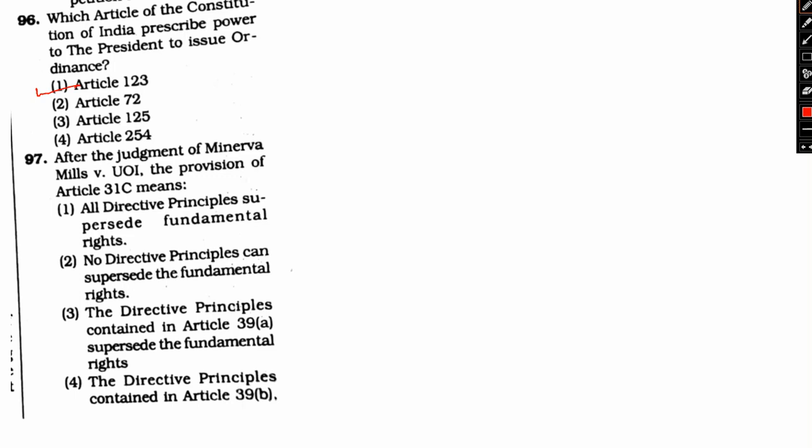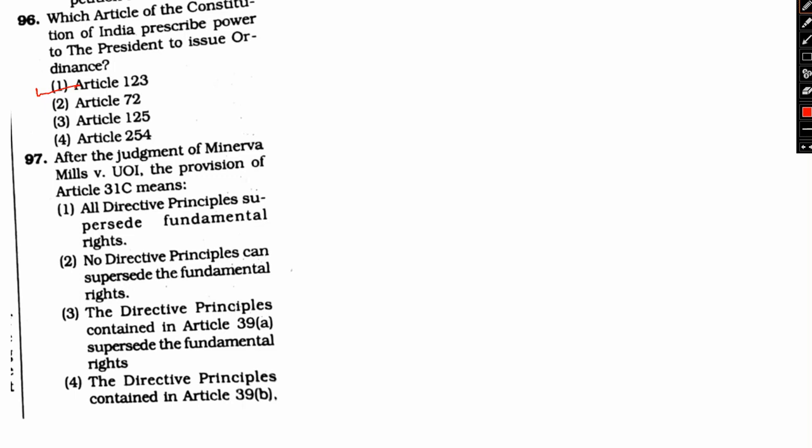So এখন আমরা চলে যাব next question, that is 97. After the judgment of Minerva Mills versus Union of India, the provisions of Article 31C means, so judgment case যেটা Minerva versus UOI or the Union of India হয়েছিল ওটার পর Article 31C এর প্রভিশনের মানে কি হলো এটা জিজ্ঞেস করা হচ্ছে. So আমরা অপশনস গুলো দেখে নেব in this regards.